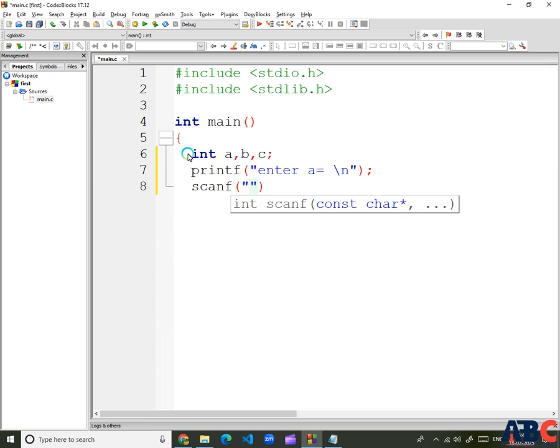In it we use %d for integer, and then the address variable to access the value of a, so &a;.